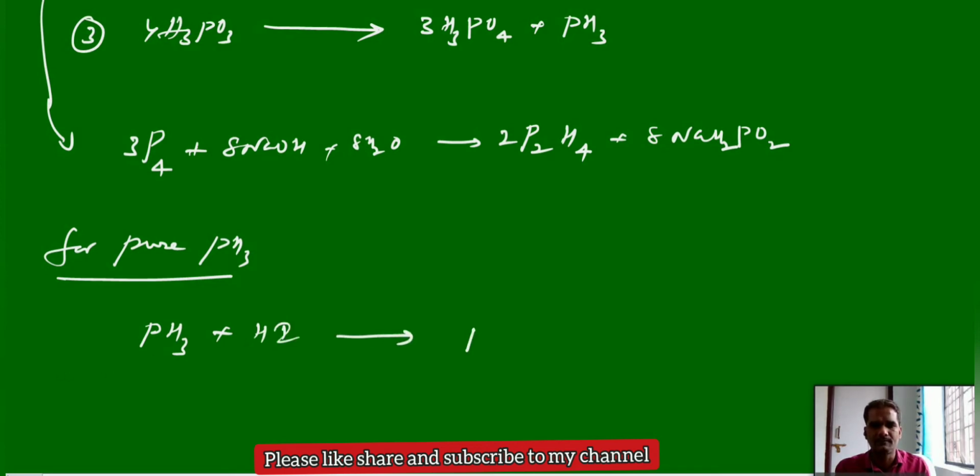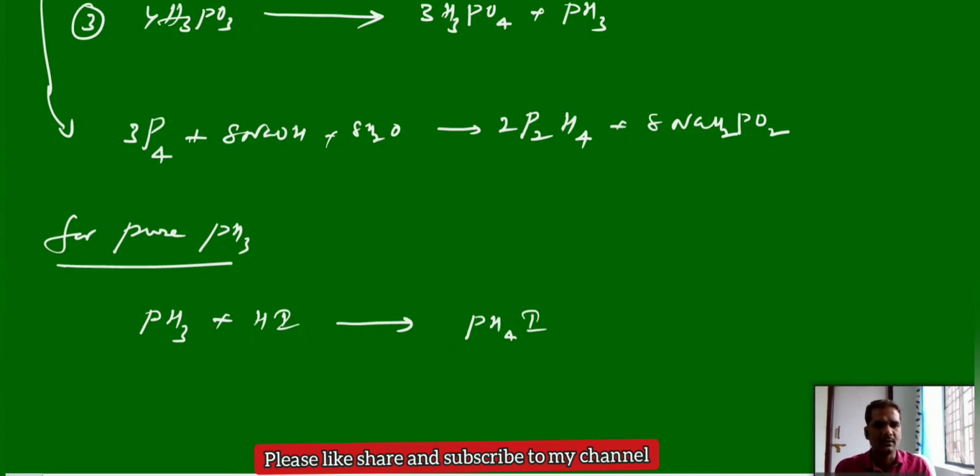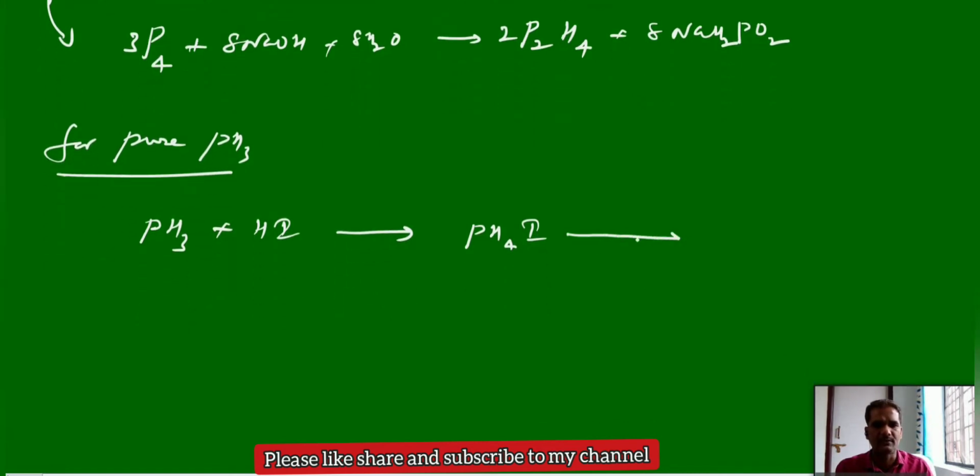Then it can form phosphonium iodide, and this phosphonium iodide, if you treat with potassium hydroxide aqueous solution, can give PH3 and KI and H2O. So first, if we treat this impure phosphine with HI, only phosphine can react with HI, and the remaining impurities will be present as they are. Then we will get this phosphonium iodide. From this phosphonium iodide, again we will get phosphine back. This is the pure form of phosphine.